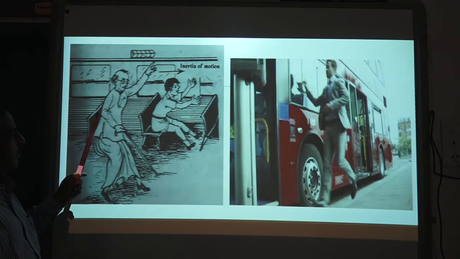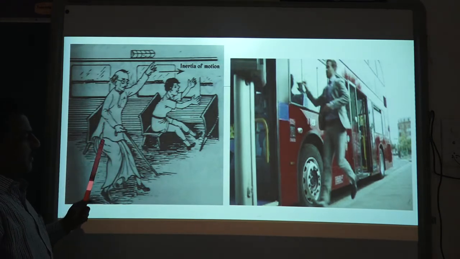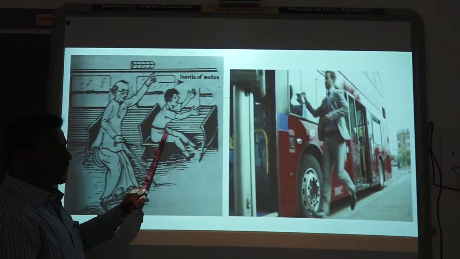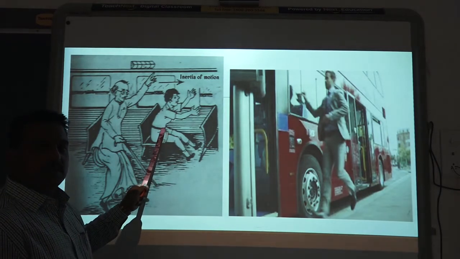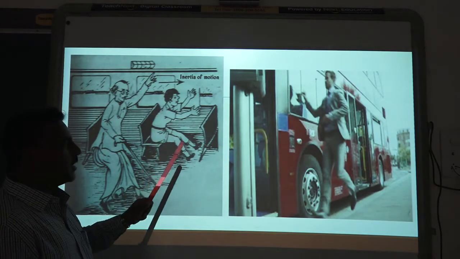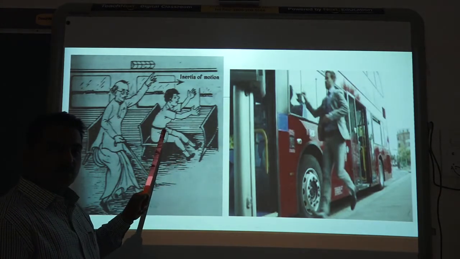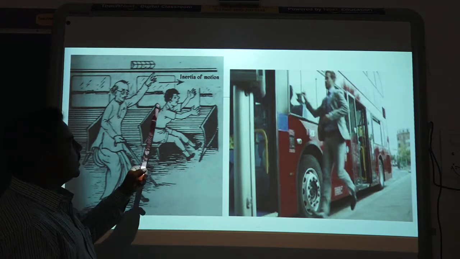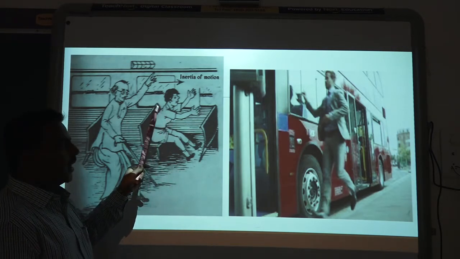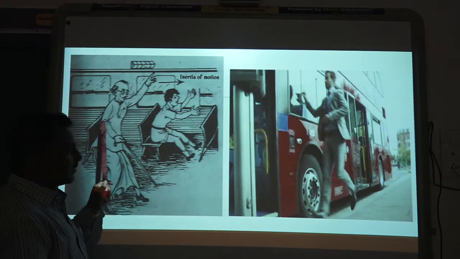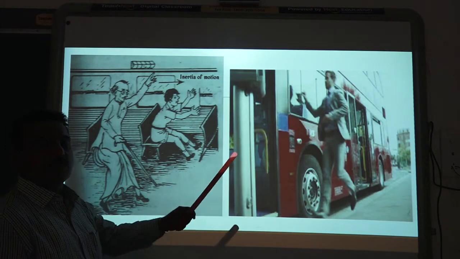if the driver applies the brakes abruptly, then the passengers or the persons who are standing there will feel a push in the forward direction, because these passengers are in a state of uniform motion, and that's why they are maintaining their inertia of motion. By applying the brakes, the bus suddenly stops and this inertia of motion is disturbed, because of which these bodies will try to maintain their previous inertia of motion. So that's why the object will feel pushed in a forward direction.